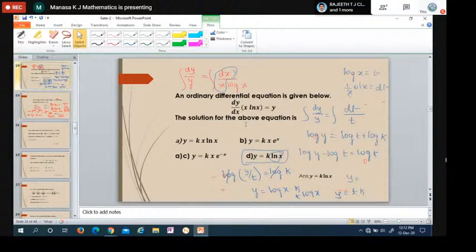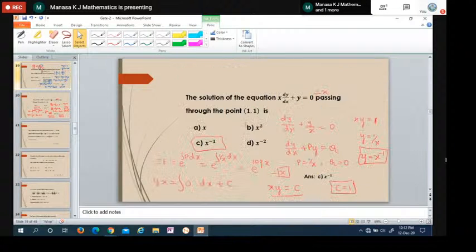Anyway, the method is here. We used this variable separable method. Just separate the variables and then integrate it.